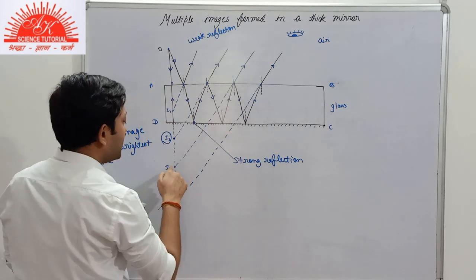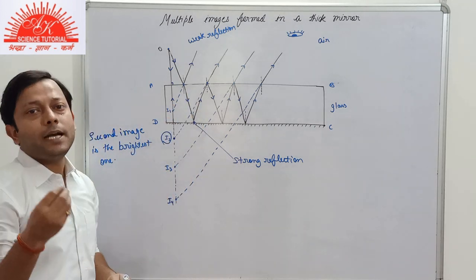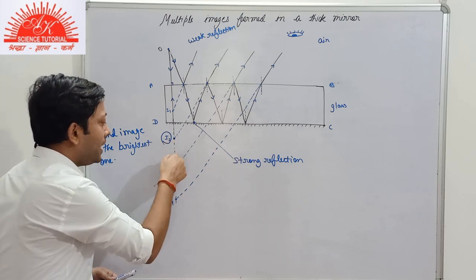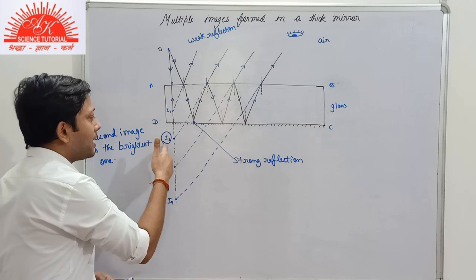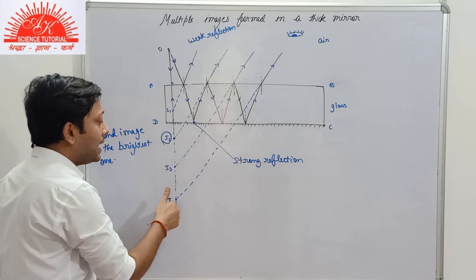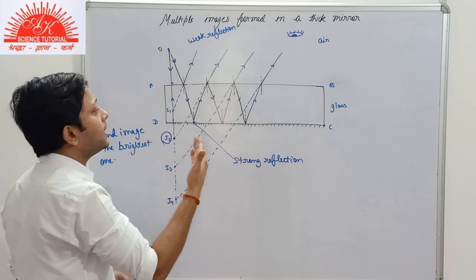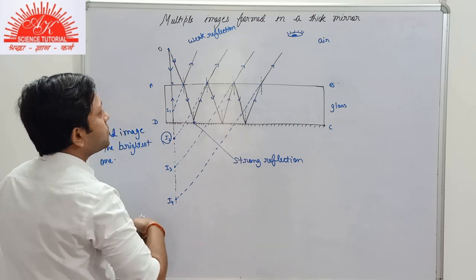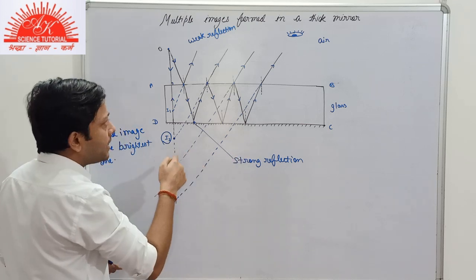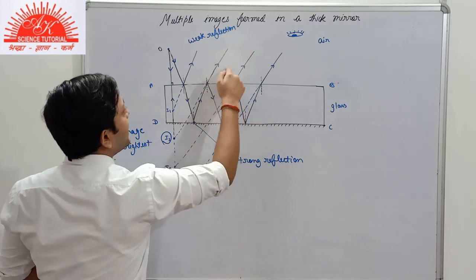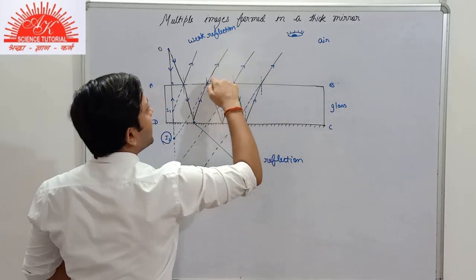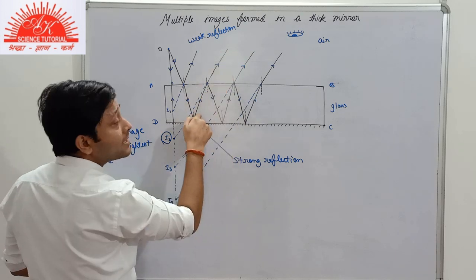Now if we move to the images I3 or I4, they will be dim. The brightness would be decreasing. The brightness of image I3 would be less than I2, I4 would be less than I3 and so on. The brightness would be decreasing. So why is the brightness decreasing? Because the light ray that has refracted here, that has passed to air, won't come back inside it.